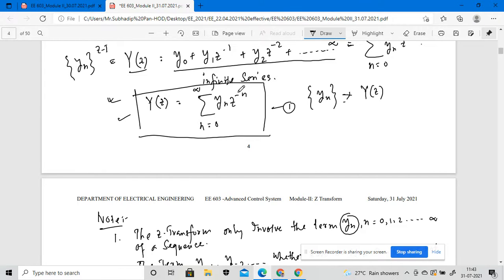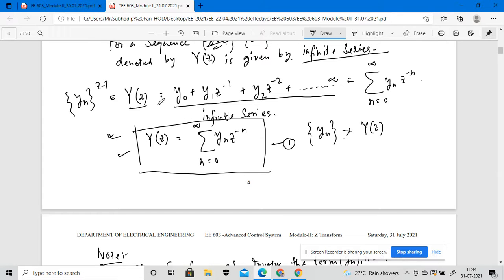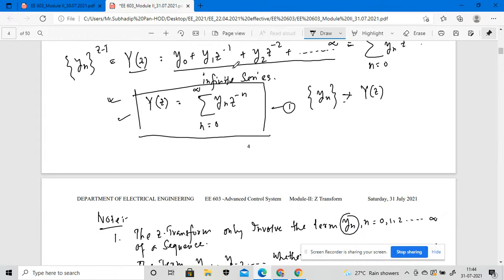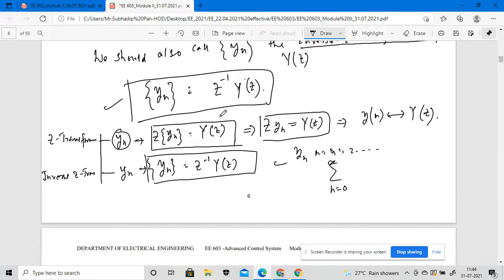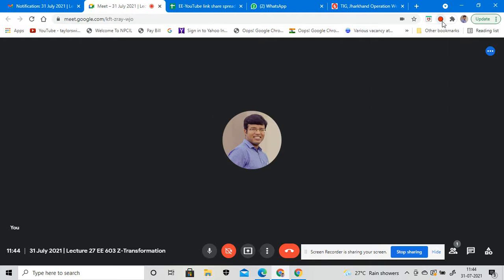This is the z transformation of that particular sequence. In case of an inverse z transformation, we apply the same thing in an inverse manner, so our equation will be different, obviously.